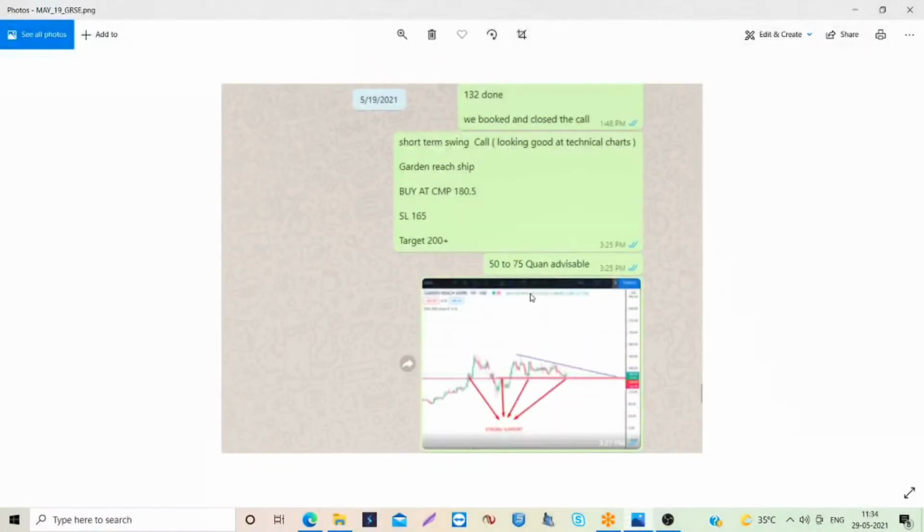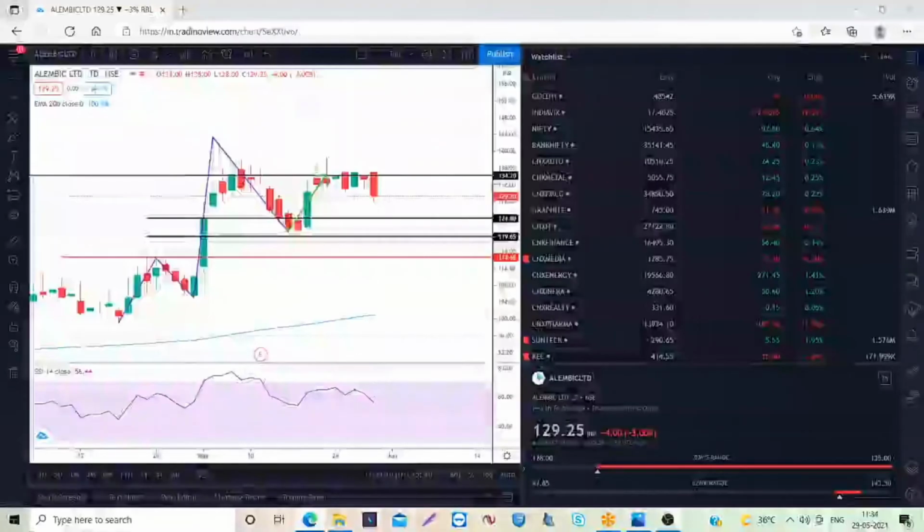So this is Alembic. And the next stock is a short term call also. We can consider it a short term swing or short term call. That is Garden Reach Shipbuilders, GRSE.